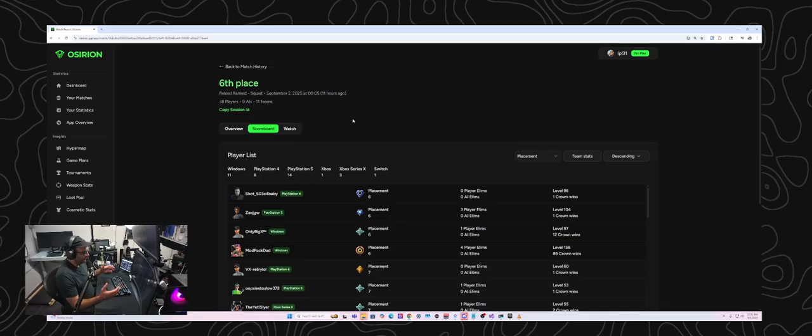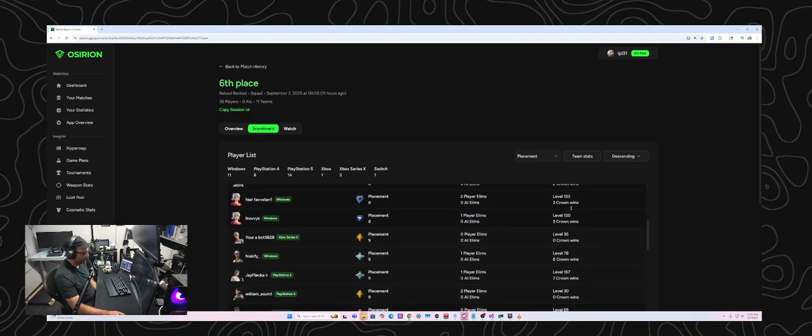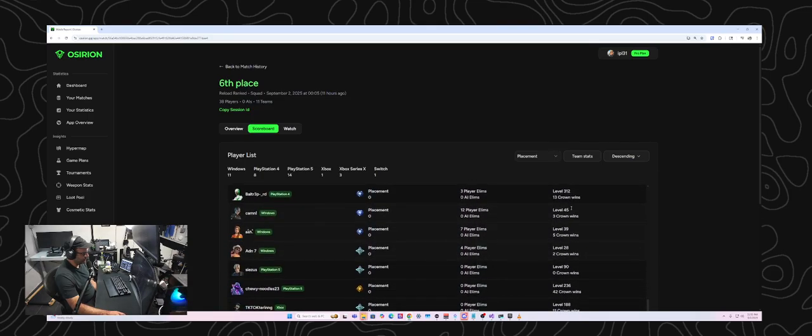They just have the game data that was in your general area as you move through the game, because that's all Fortnite on your computer can see. As you move around, it's getting data from the server about what's around you. I don't know how big the radius or proximity is, but it does have their level and it does have crown wins in there. So you can see that from all of those players. And this is a ranked match, so there are no bots in here.